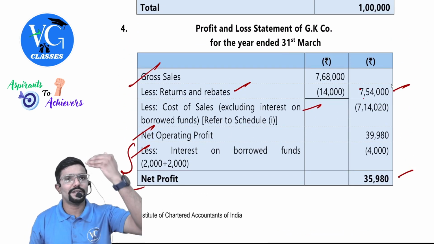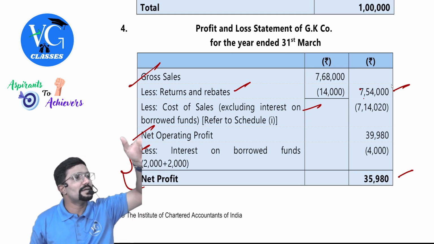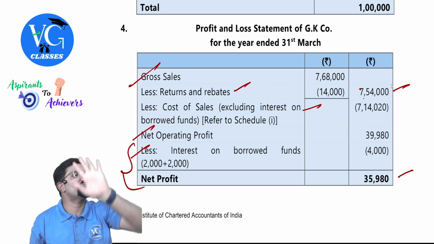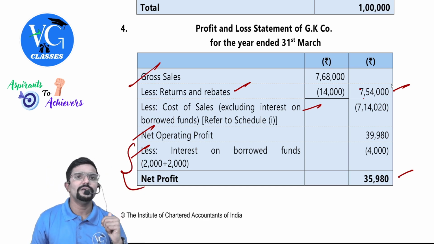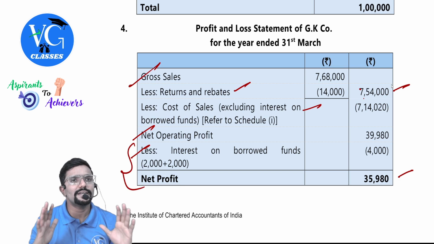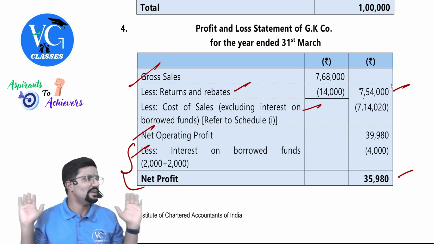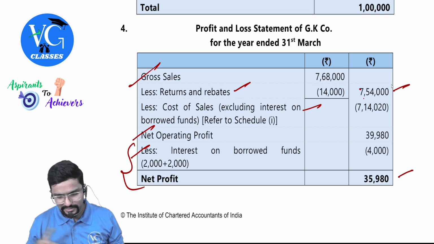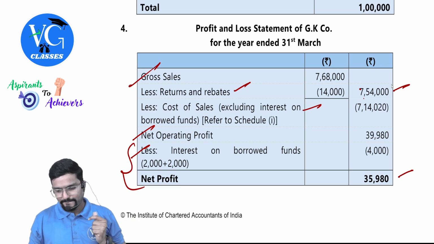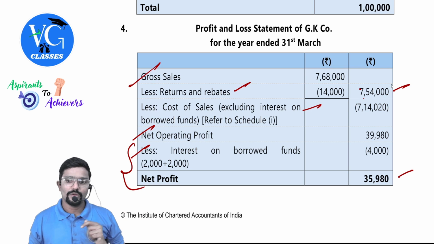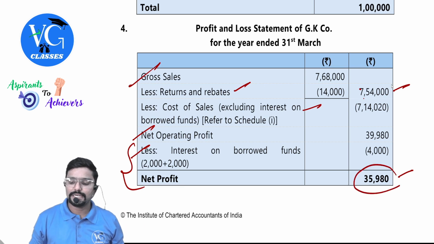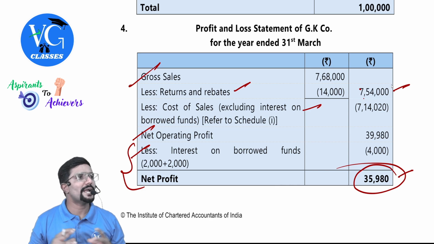That is, after operating profit, you will reduce interest, you will get earnings before tax, and from there you will reduce tax. If you have not yet learnt FM, don't worry about what I told. Okay, leave it. You will learn there. That's all, guys. 35,980. Got it, no? Yes.